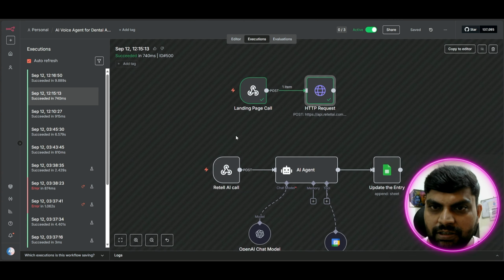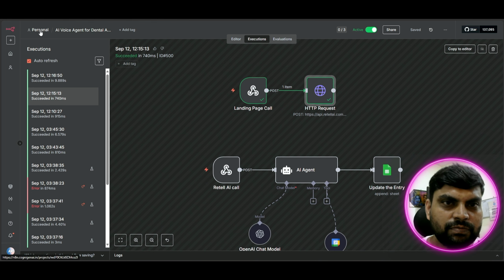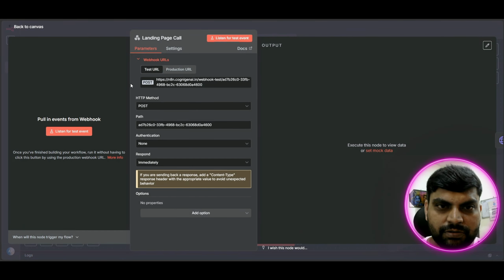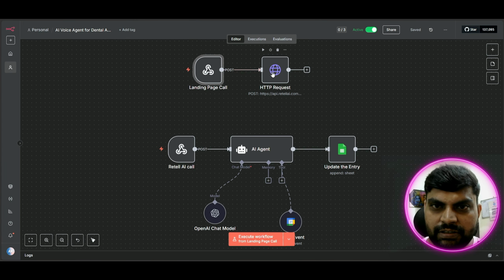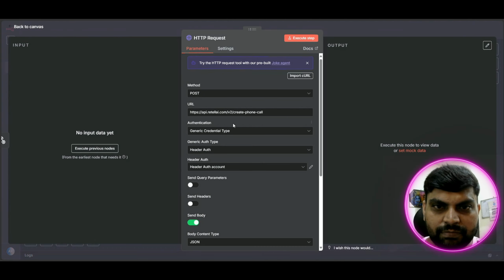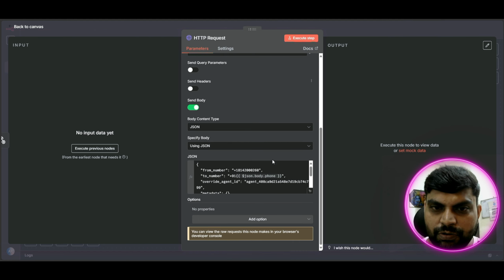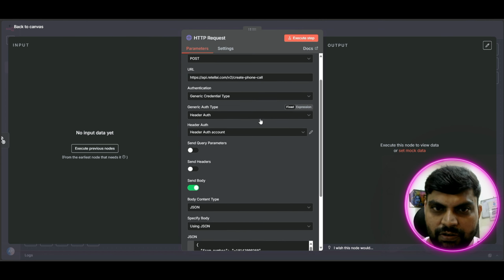Let's go to the flow to see what happened on the back side. This is the landing page webhook URL. It's a simple webhook trigger which I have created. After this, I've integrated this Retell API. Let's go to Retell and see what is configured. It is basically taking this data. We can see the authorization also.